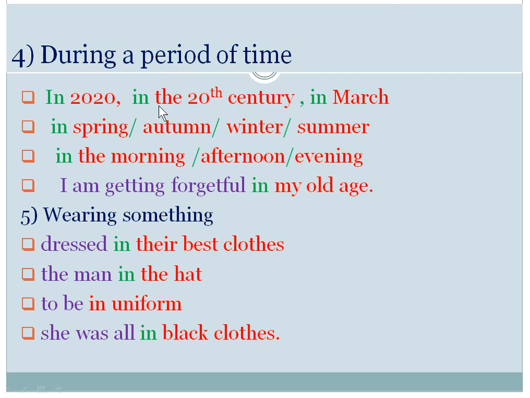During a period of time: in 2020, in the 20th century, in March, in spring, autumn, in winter, in summer, in the morning, in the afternoon, in the evening. We use in here because all these show a period of time. But for night we don't use in in a general way. At night we use at, but for a particular night we can use in.